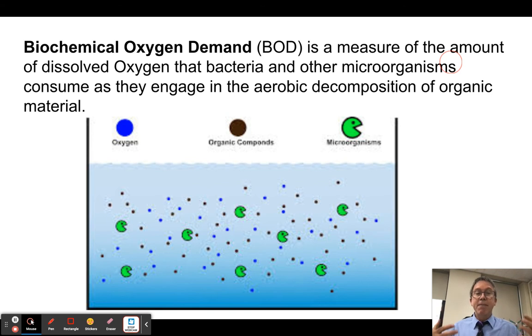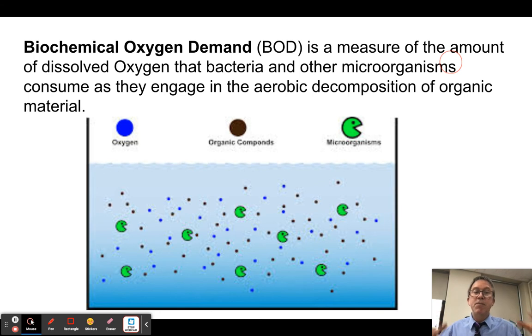If there is organic matter, food, in waterways, we're talking about starches, sugars, fats, proteins. So basically plant matter, feces, dead animals, dead plants. Well, that is something that's going to get consumed by bacteria, aerobic bacteria. So these aerobic organisms then want to consume that food material, and that puts a demand on the oxygen in the water. So when there's a lot of food, organic matter, then there's going to be a lot of BOD. There's going to be a lot of oxygen demand because bacteria are going to want to eat that food.